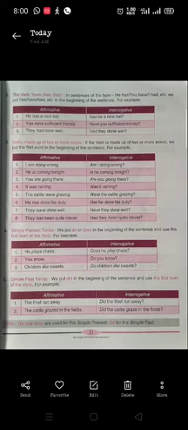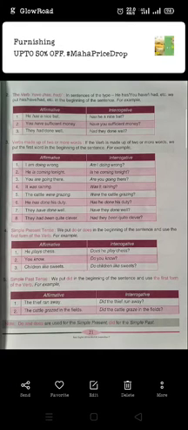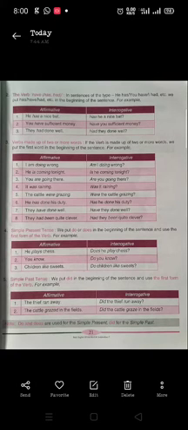What are we changing? Remember this. Then there is no need for the past tense of the verb. In the original sentence there is the past tense of the verb, ran. But when we are using did, we don't need to use the past tense of the verb. Remember this: if you use the past tense, it will become wrong. Did the thief run away, not ran away.